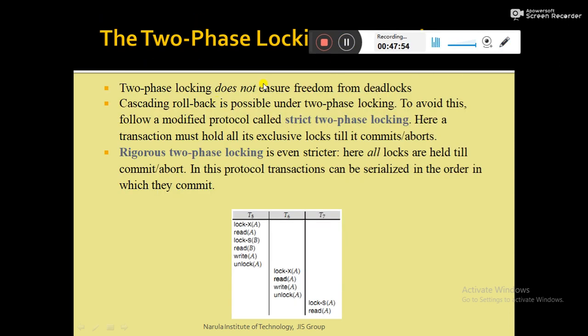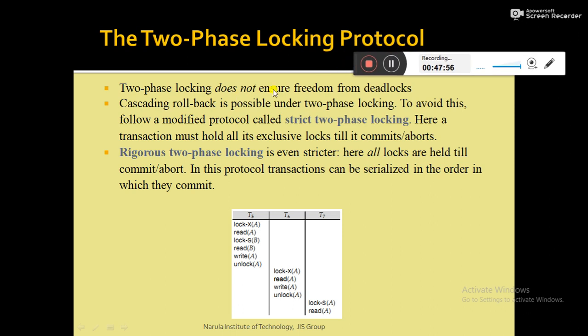And another important point is that the two-phase locking protocol, though it is a modified version of the lock-based protocol, still does not ensure freedom from deadlock. It also has the disadvantage that a deadlock situation may arise. Another drawback of the two-phase locking protocol is that cascading rollback is possible under two-phase locking, if you consider that schedule. Though T5, T6, T7 are all in the two-phase locking protocol, cascading rollback will still happen.